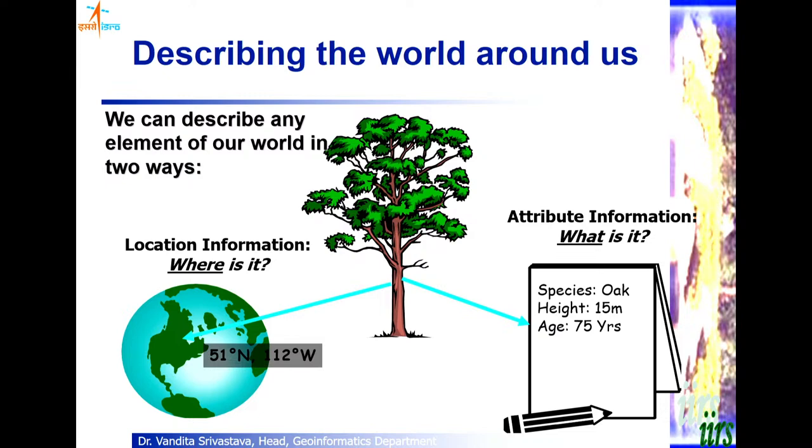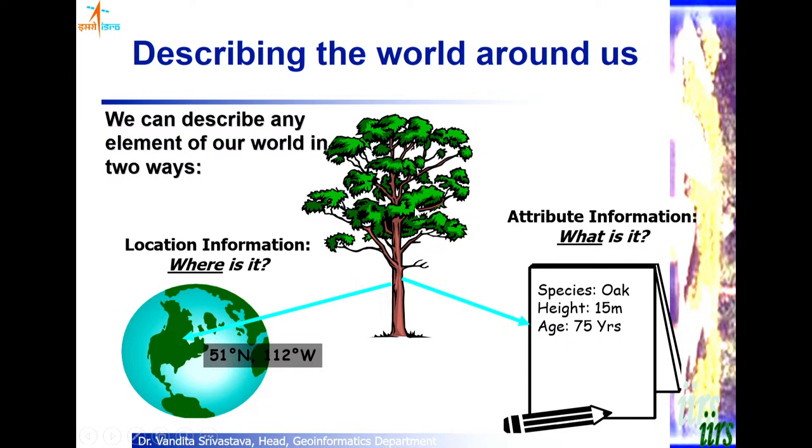But it does not mean that something that does not have a geographic reference is not geographic. For example, the same tree, if suppose you did not provide locational information, maybe it is not known, but it is still there. The information is there, we have just not put it in our data sheet. But it is still geographic in nature. So we need to understand that anything that has got a geographic relevance can be studied with GIS, and therefore we need to describe it in two parts, that is the locational part and the attribute part.